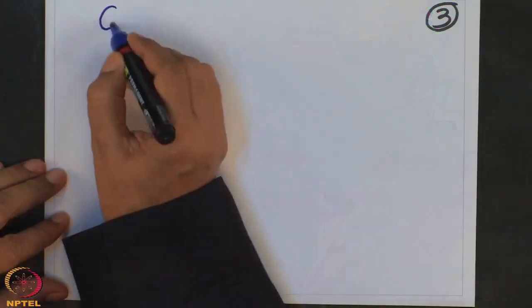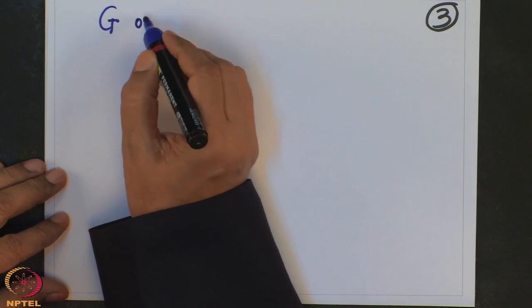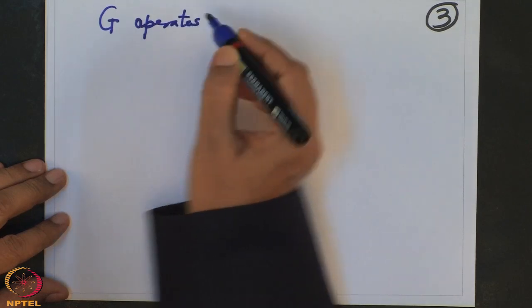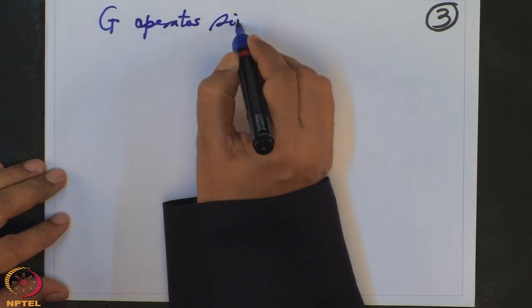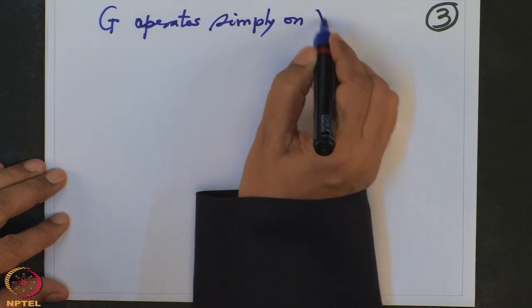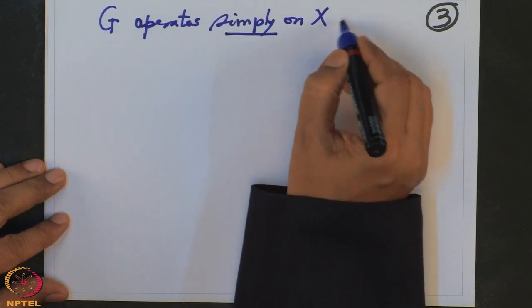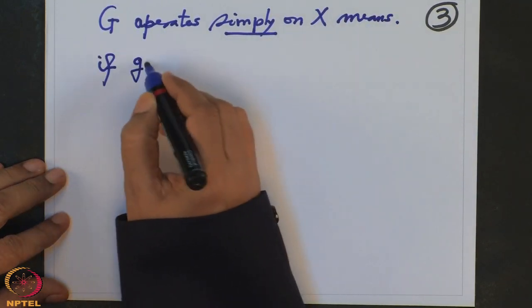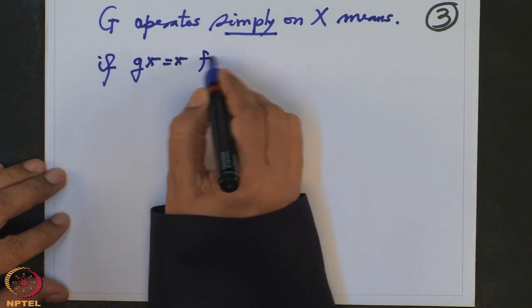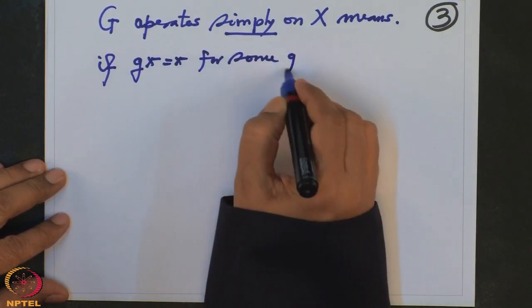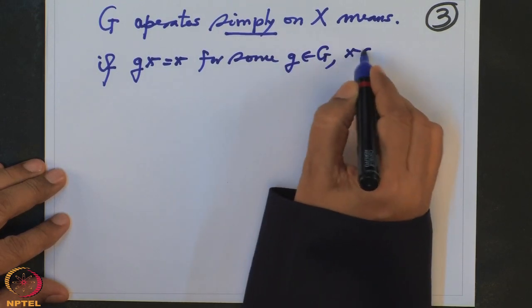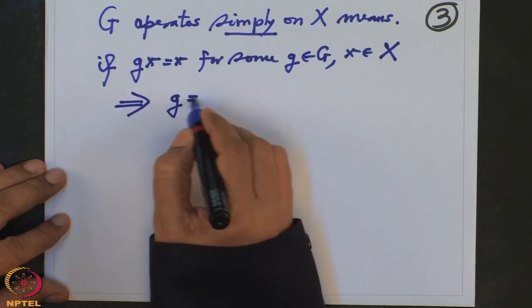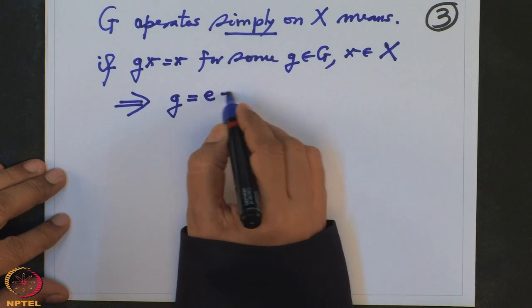Now we say that G operates simply on X means if gx equal to x for some g in G, x in X, then it should imply g is the identity e in G.